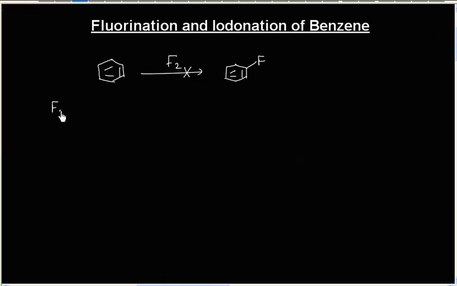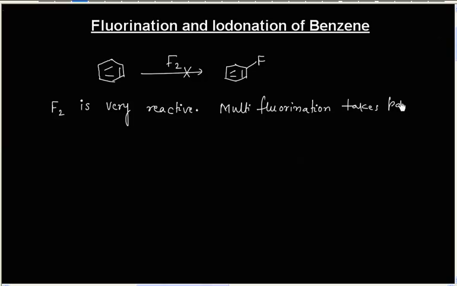Basically, fluorine is very reactive, and in this case, multifluorination takes place. And all hydrogen gets replaced by fluorine.